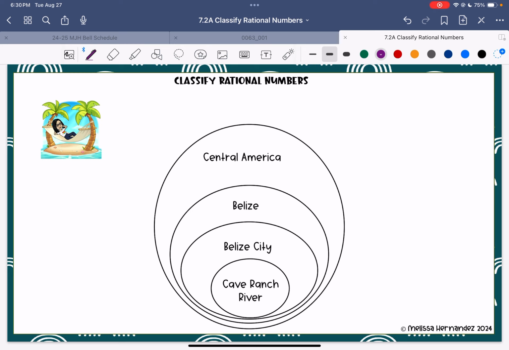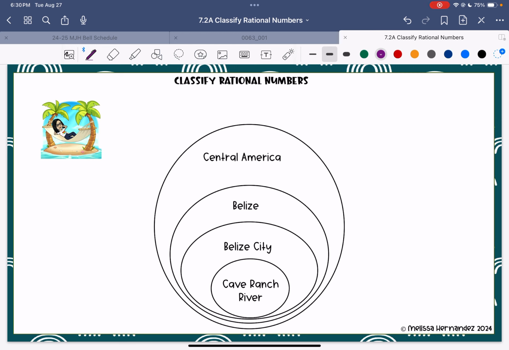If they say, well, where exactly in Central America? And I list one of the countries as Belize, that's still true. Belize is inside Central America, but I want to get more specific. So if the person I'm speaking to goes, well, where exactly in Belize? And I say, well, Belize City. That's pretty specific, and that's kind of where you were in 6th grade.